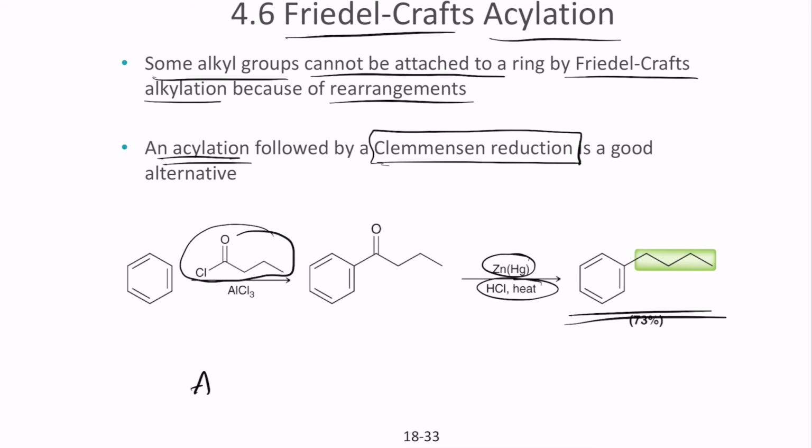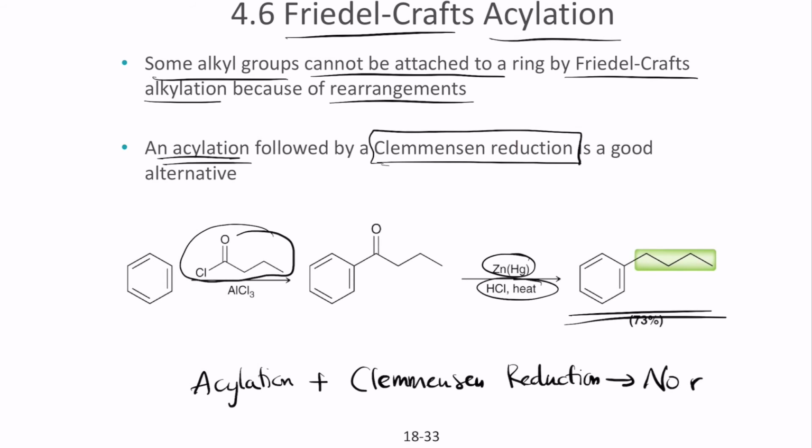So acylation plus Clemmensen reduction creates no rearrangements, provided the double bond is bonded to the primary carbon that we are using here. Unless it's bonded to the primary carbon, it does not undergo this reaction.